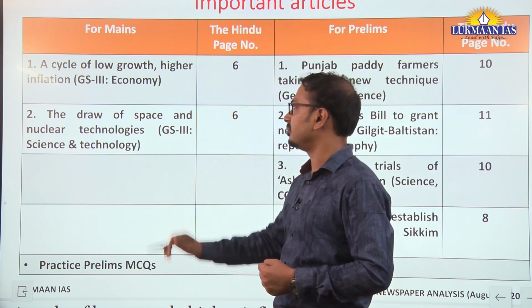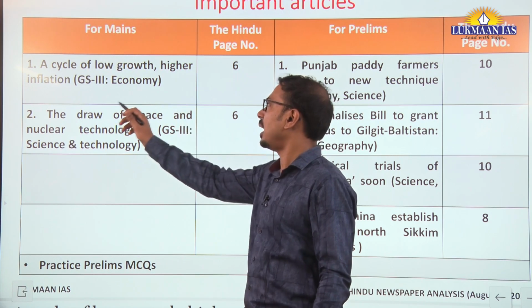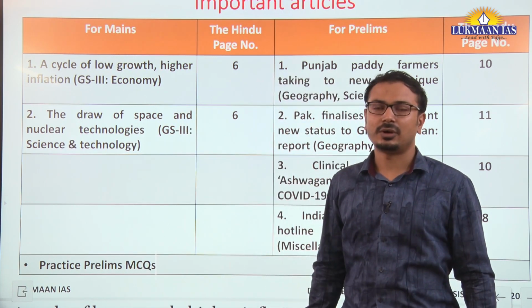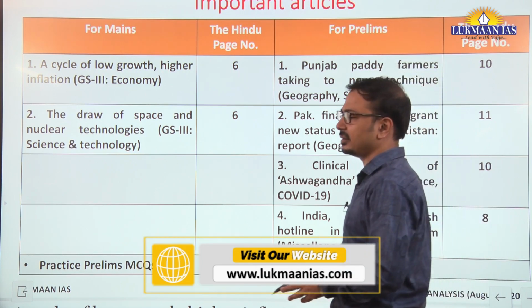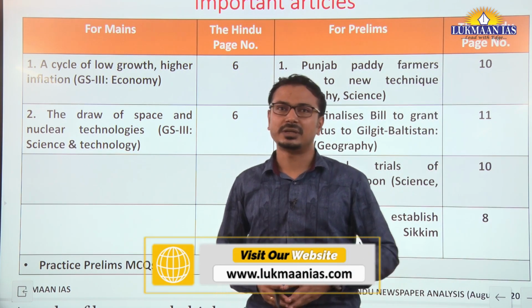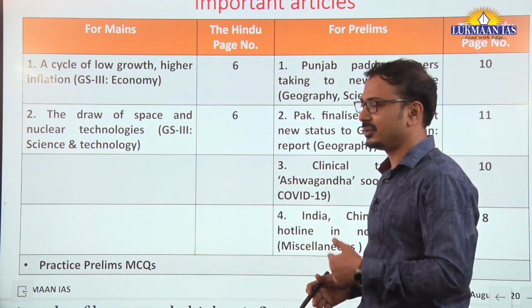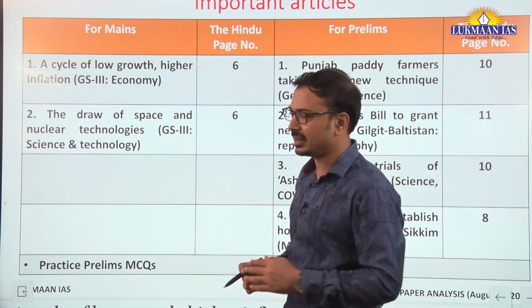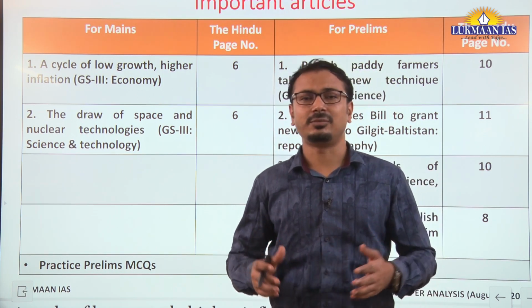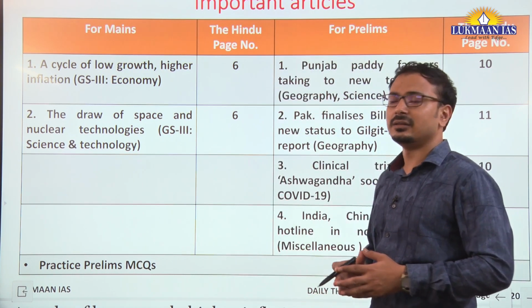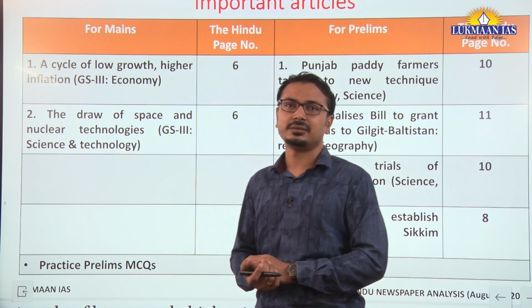Editorial page, page number 6, some important articles. A cycle of low growth, higher inflation. The context of this article is the argument that some economists have about the Indian economy, that the economy should be left on itself, it will recover by itself, and there is no need for any intervention through monetary or fiscal policy. And the writer is giving some counter arguments to this argument by some economists.